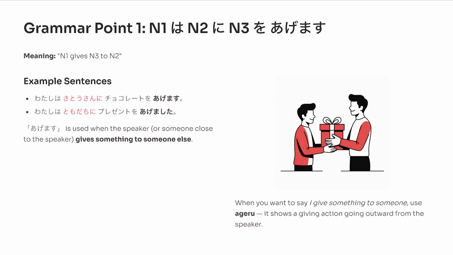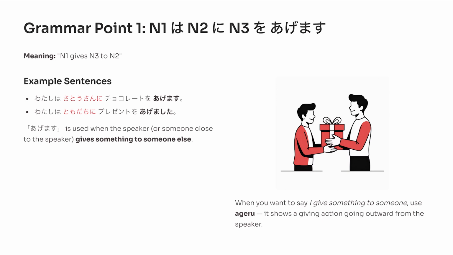In this pattern, we use あげます to express giving something to another person. The structure is Noun 1 は, Noun 2 に, Noun 3 を あげます. This means Noun 1 gives Noun 3 to Noun 2. For example, 私は佐藤さんにチョコレートをあげます。I give chocolate to Mr. Sato. Or, 私は友達にプレゼントをあげました。I gave a present to my friend.